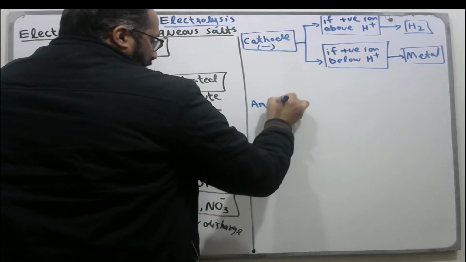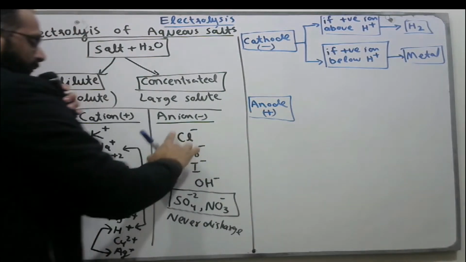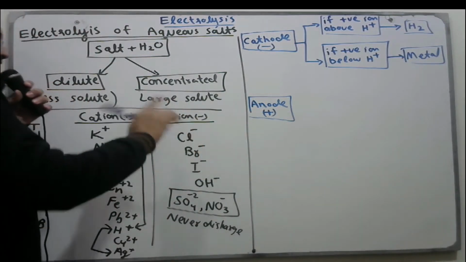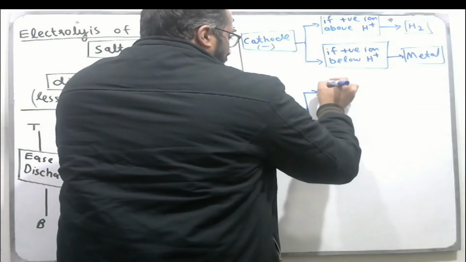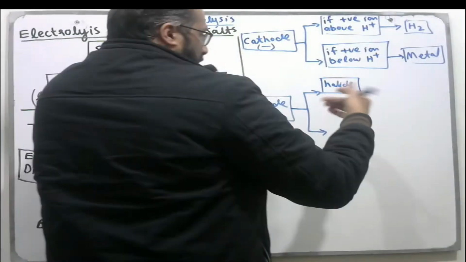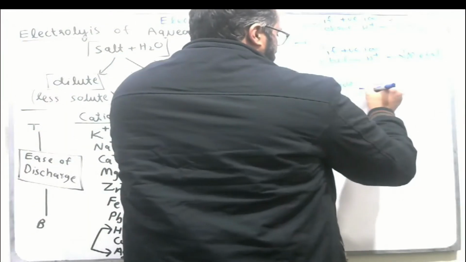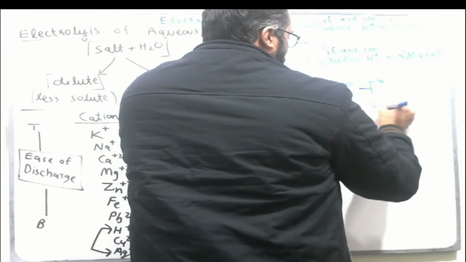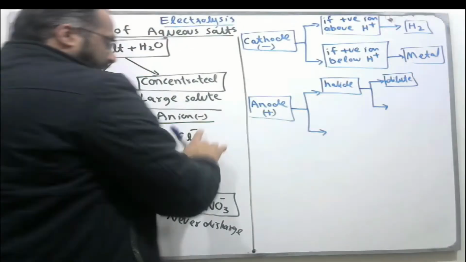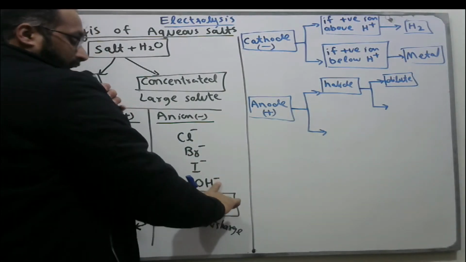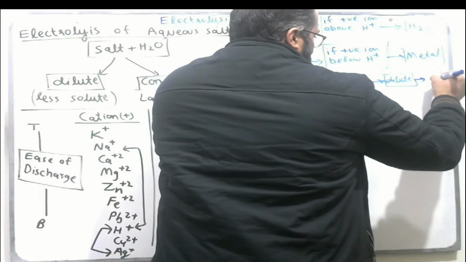The anode is the positive terminal of the battery and the negative ions move to the anode and discharge. Now we have two options here. If halide ions are present, meaning Cl-, Br-, I-, then for option 1, in a dilute solution, halide ions never discharge, always OH- ions discharge, and your product is oxygen.